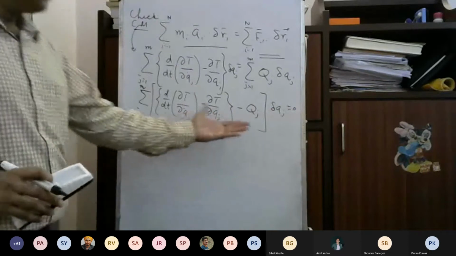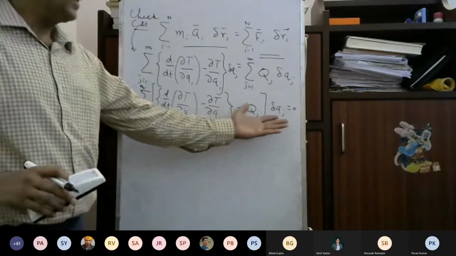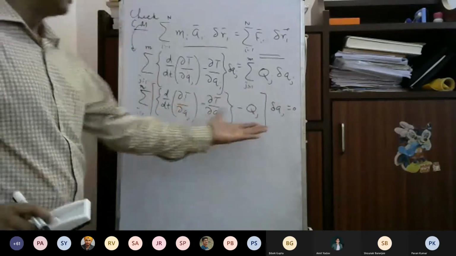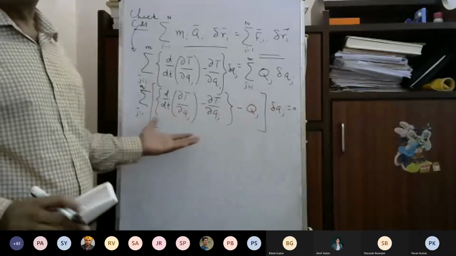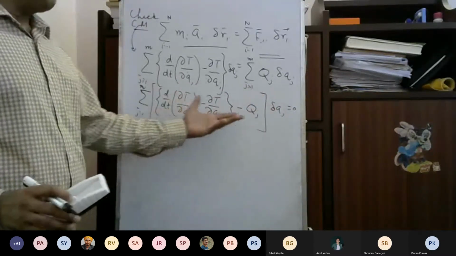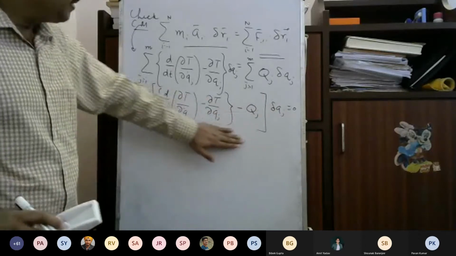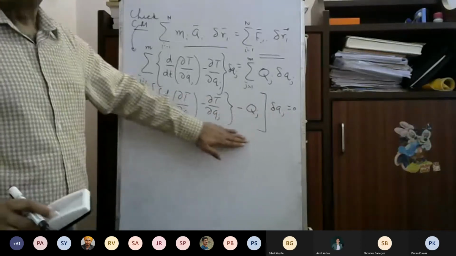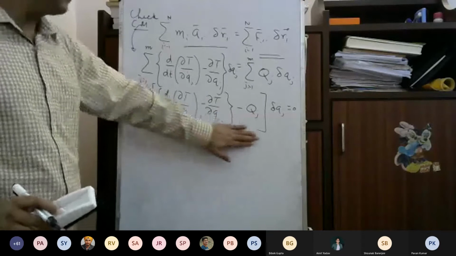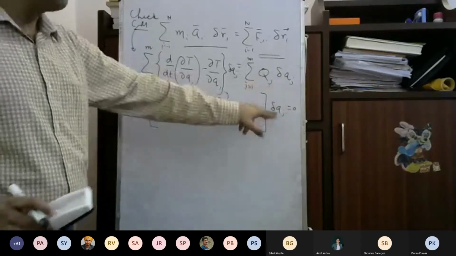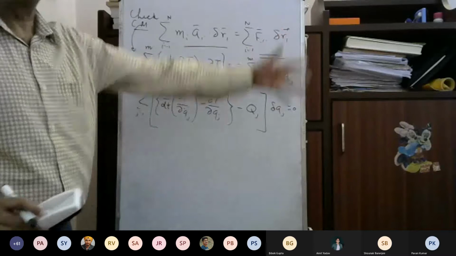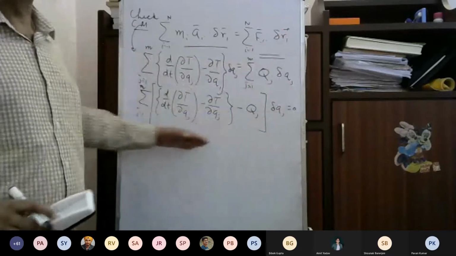The very simple thing is that delta Qj can take any value, and for any combination of delta Qj this summation is always 0. That can only happen if the individual coefficients are separately 0. Otherwise, if one of them is not 0, I can always choose delta Qj such that the expression does not become 0.